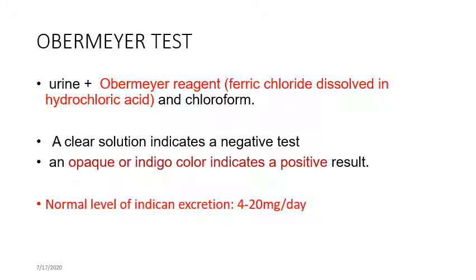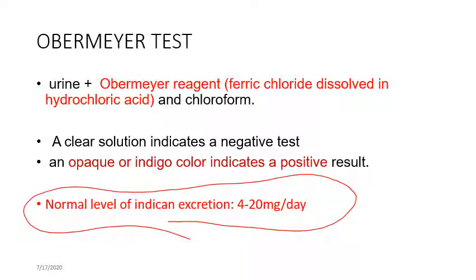In the Obermeyer test, the urine sample of a patient with Hartnup disease or any other disorder associated with tryptophan metabolism is mixed with Obermeyer reagent, which is ferric chloride dissolved in hydrochloric acid, and chloroform. If a clear solution is seen, it means a negative test. An opaque or indigo color indicates a positive result. The normal level of indican excretion is 4 to 20 milligram per deciliter.